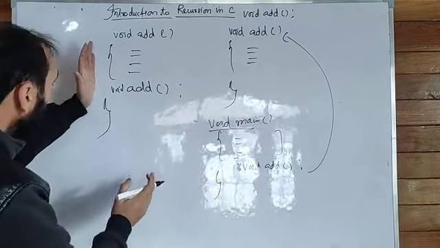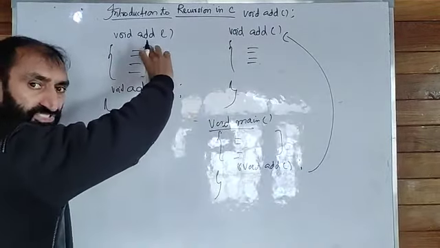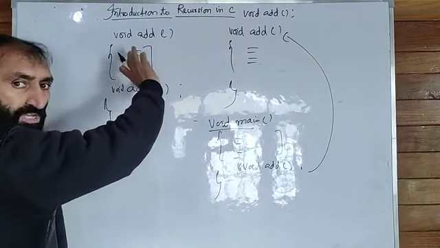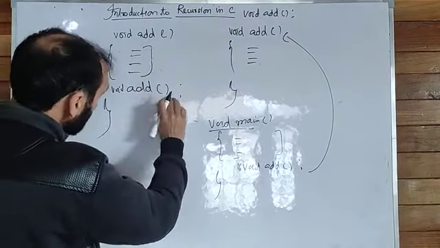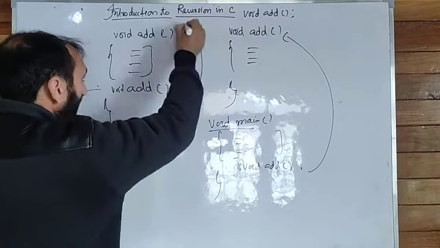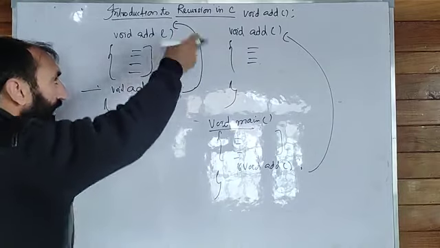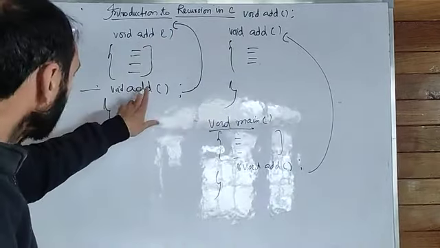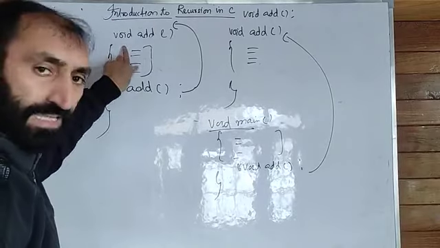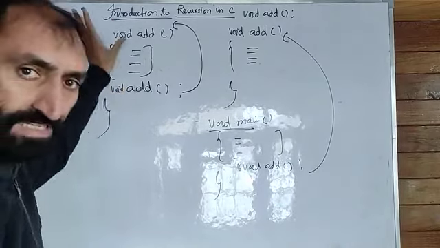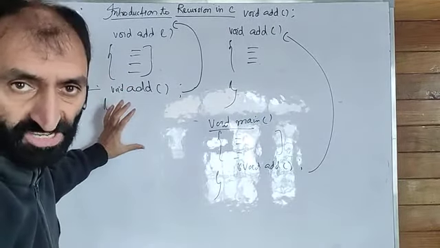But in this case, after executing these instructions, which are some code, the control will reach here. After reaching here, it is a function call. Again, it is going to call itself. This function add is going to call itself, because here the add function is calling itself, and this type of function is called a recursive function, and this phenomenon is called recursion.